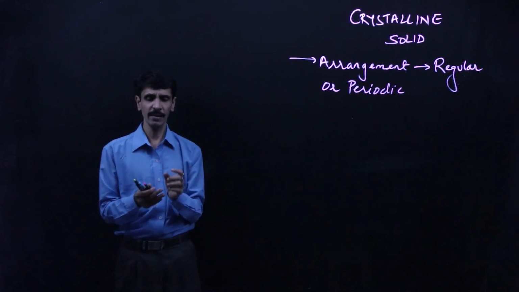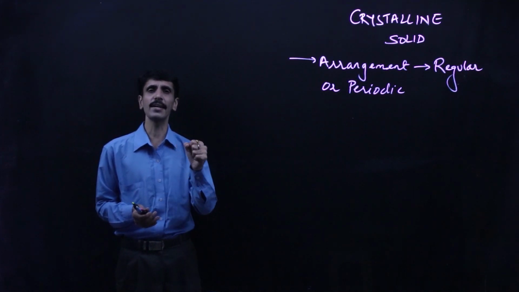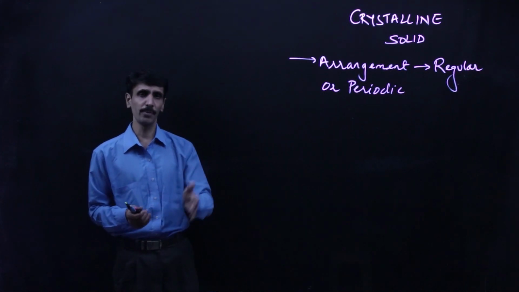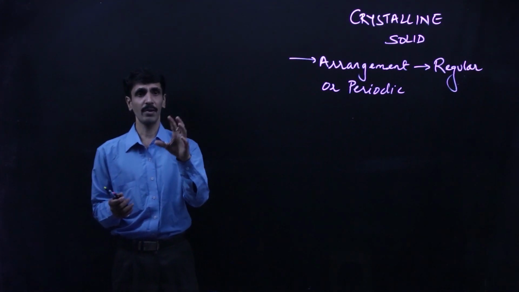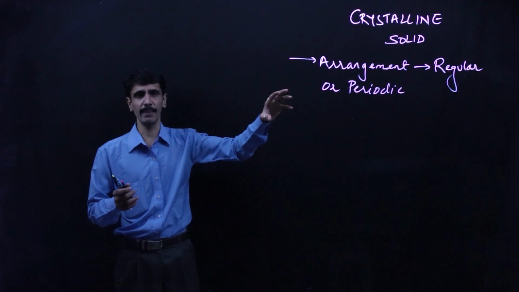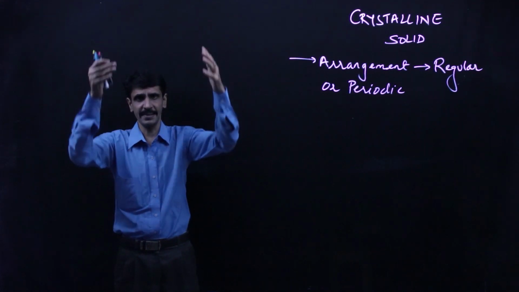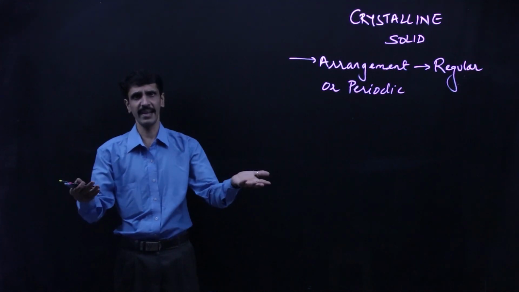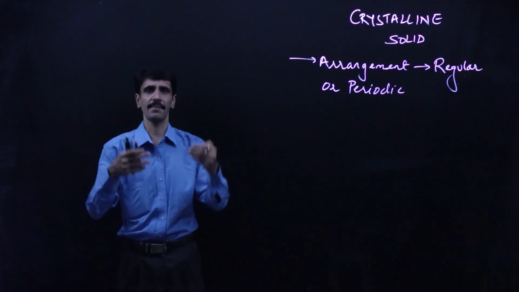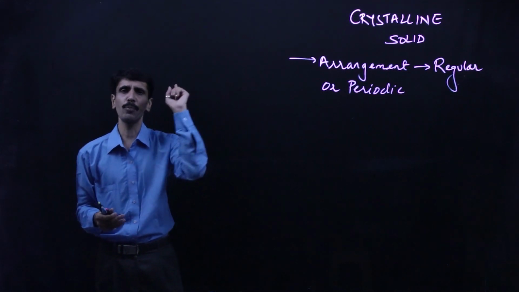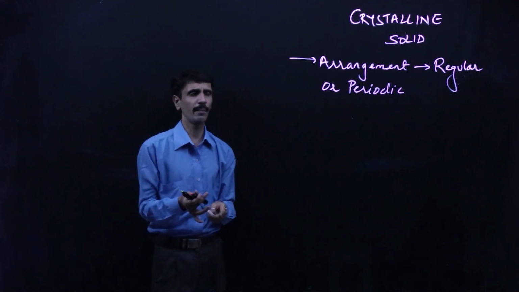ओके, नेक्स्ट थिंग इज व्हेन यू टॉक अबाउट द बॉन्डिंग पार्ट. बॉन्डिंग इज कंसीडर्ड टू बी व्हाट? यूनिफॉर्म. अब यूनिफॉर्म बॉन्डिंग होने की वजह से if you are going to give energy, alright, because there is a periodic pattern which is taking place, so as a result of which what will happen is the entire atom or the particles, I will say in general, is going to melt at one single temperature. एक single temperature पे पूरा का पूरा solid melt होगा, and that is being called as sharp melting point.